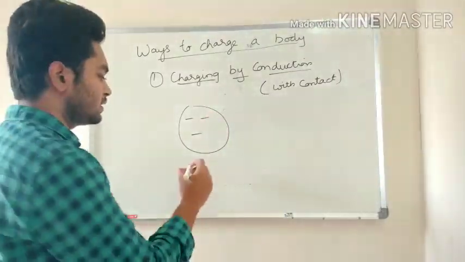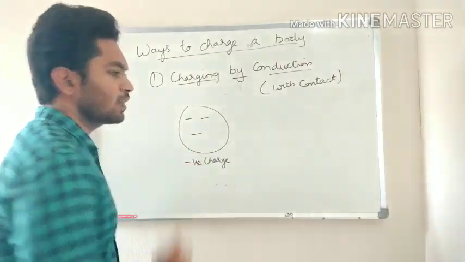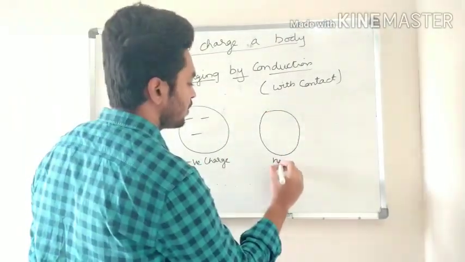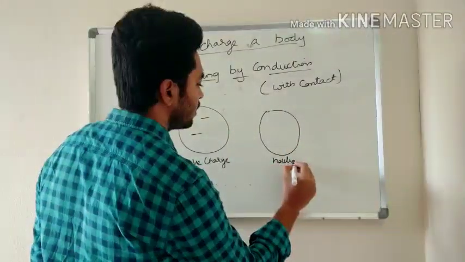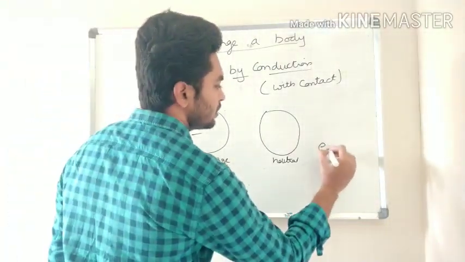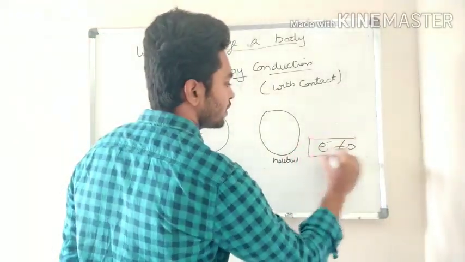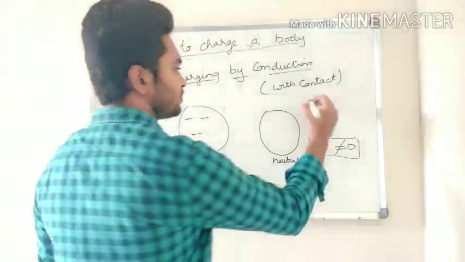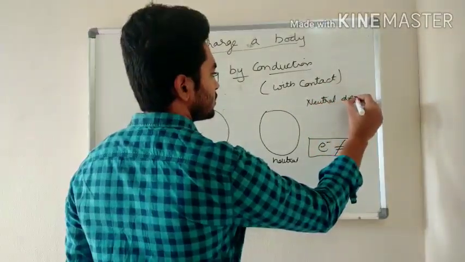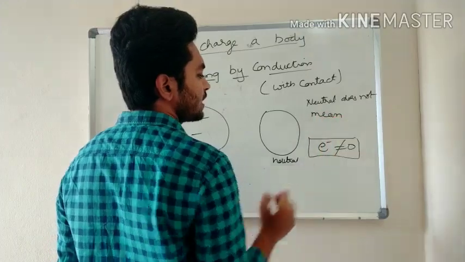Right. This is negative charge. Next you have a neutral body. Neutral doesn't mean it has 0 electrons. Neutral does not mean electrons are 0.